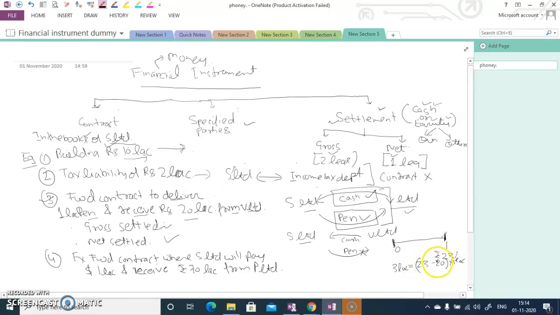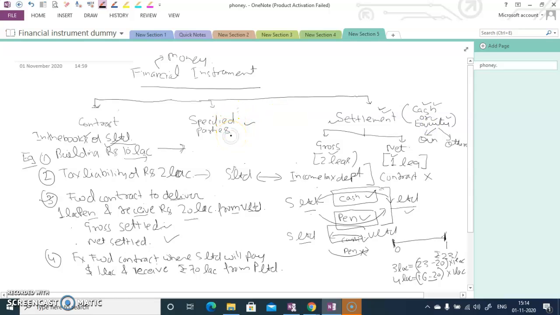Means S Limited will be receiving, because here the price of the pen is more than rupees 20, which I fixed at the beginning. Similarly, if at the end of the first year the price is, say, 16, then S Limited would be paying 4 lakh. Means it's a loss. So here a net settlement is happening. So only the 1 leg is there, not the second leg. Now I need to see whether it is getting settled in cash or in equity. So here you can see it is getting settled in cash. So that means this condition is satisfied, cash or equity.